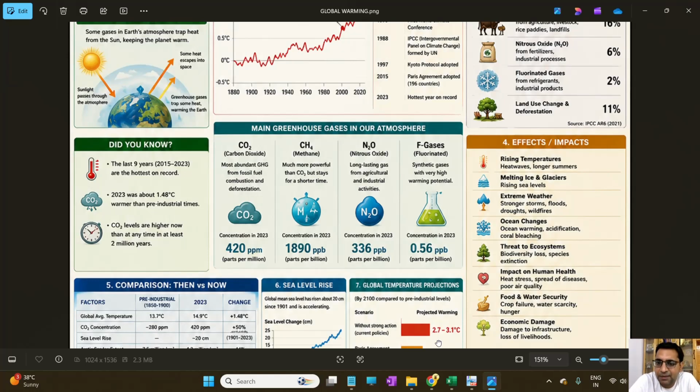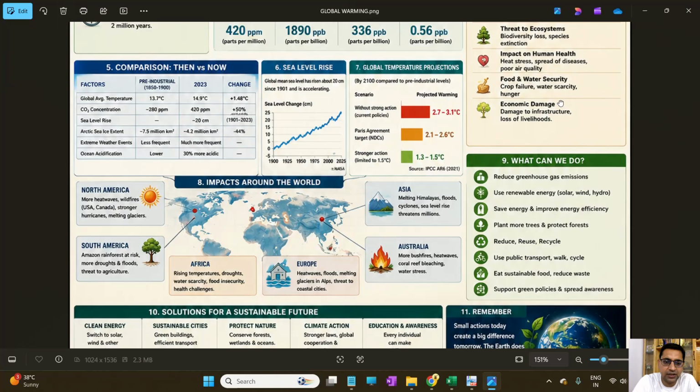Ocean changes are happening, leading to ocean warming, acidification and coral bleaching. There are threats to ecosystems, biodiversity loss and species extinctions. There is a lot of impact on human health, like heat stress, spread of diseases and poor air quality. Food and water security is affected, with crop failure, water scarcity and hunger, along with economic damage to infrastructure and loss of livelihood. So what can we do?